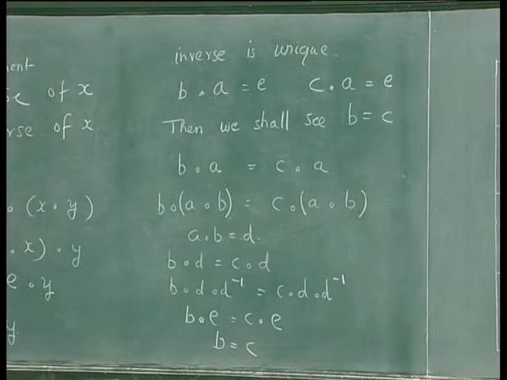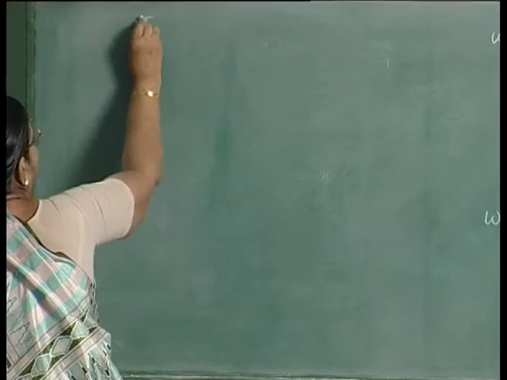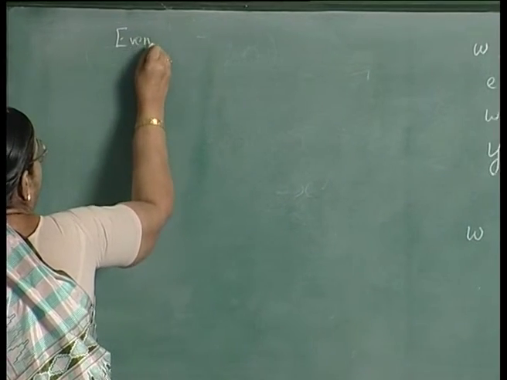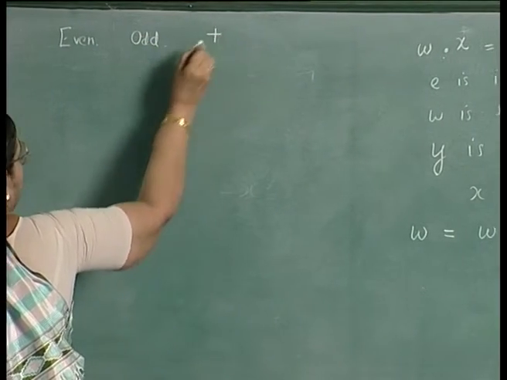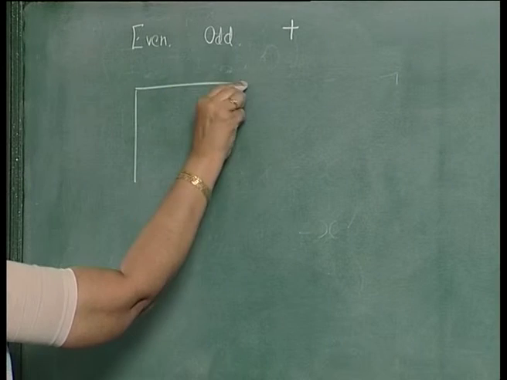We shall see some more examples of groups. Take the set of even integers and odd integers and addition as the operation. Then you have the following group.